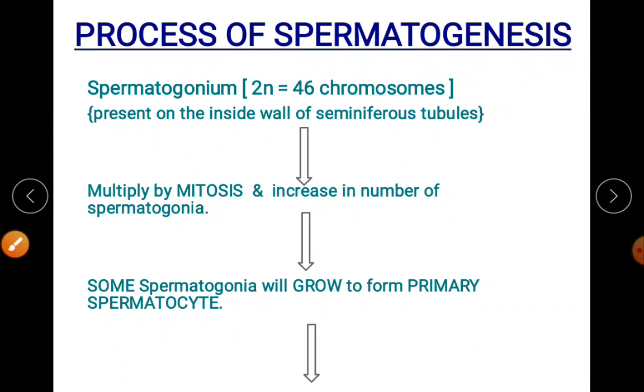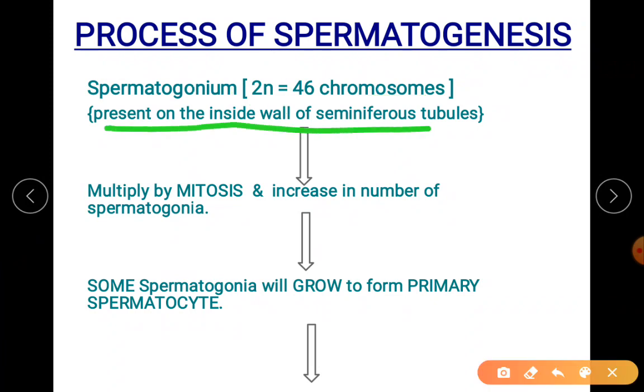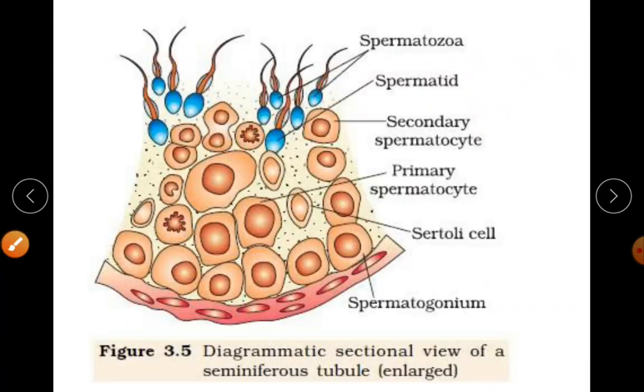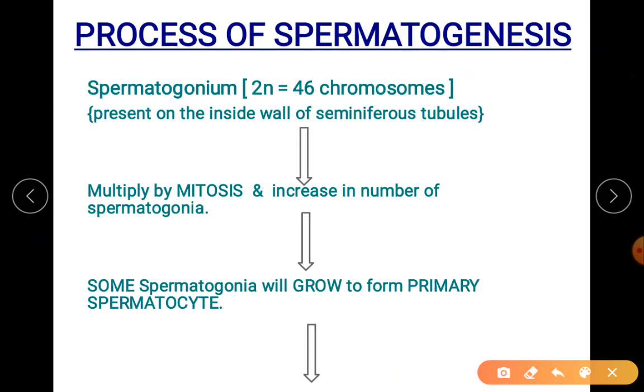It is present on the inside wall of the seminiferous tubule. This is the inside wall, which contains your spermatogonium. To increase the number of spermatogonia, it undergoes mitosis, just to increase the number.